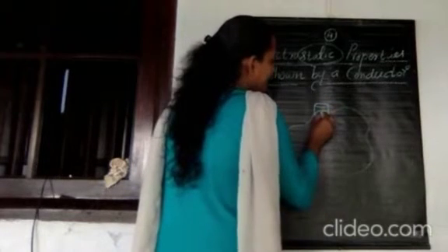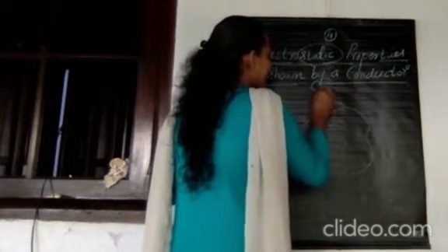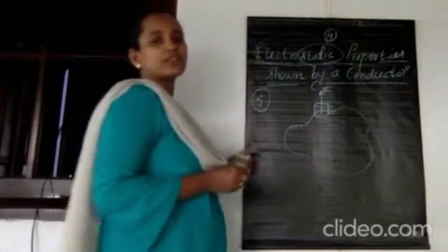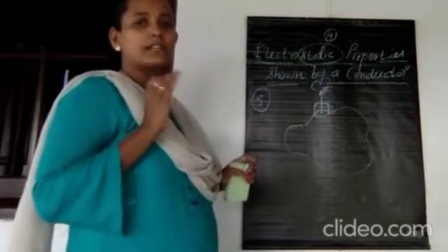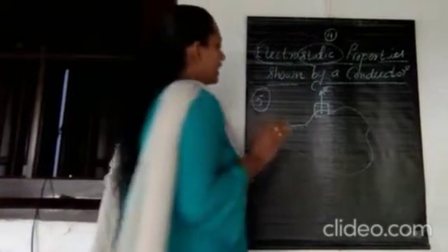Whenever we consider a given point here, the electric field will be normal to that point, because the direction of the electric field is normal to the given surface itself. So the electric field is acting normal to this surface like this.